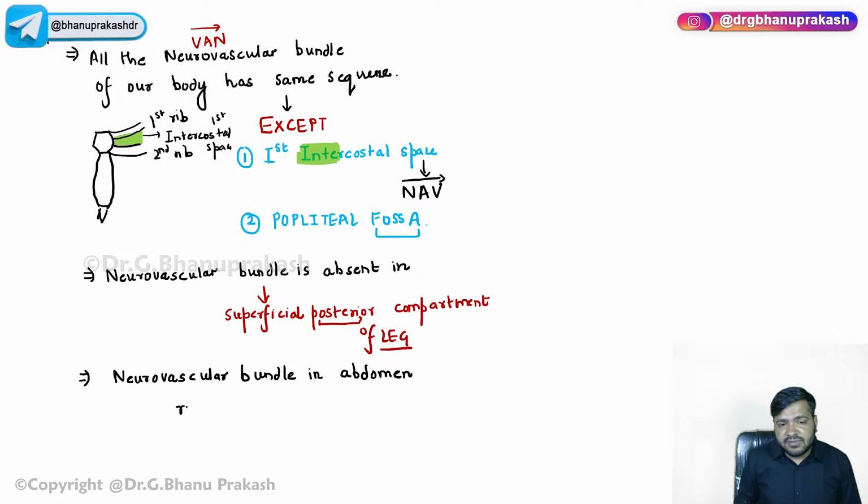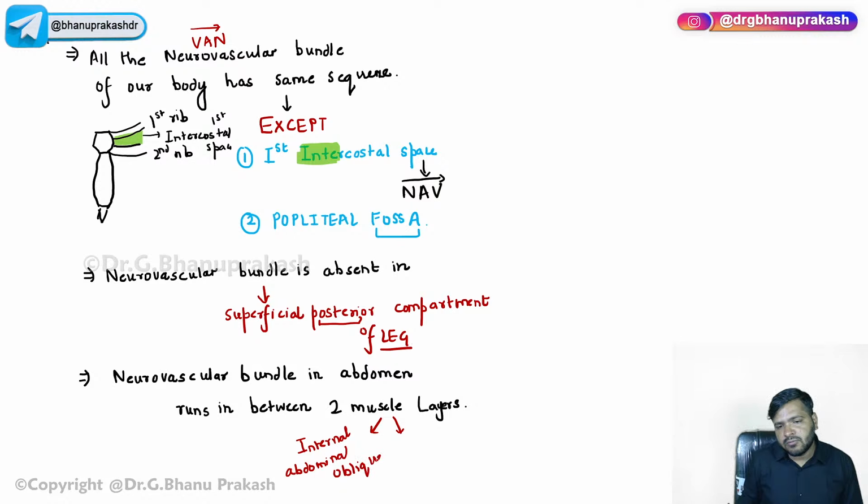In abdomen it runs in between two muscle layers. Very, very important. And these two muscle layers are nothing but the internal abdominal oblique muscle, and one more that is called the transverse abdominis muscle.